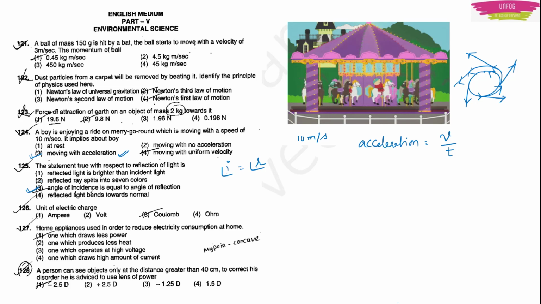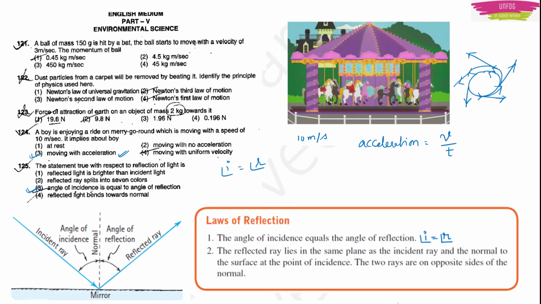See here, the ray which is falling on the mirror is known as the incident ray, and the ray which gets out or is reflected after falling on the mirror is known as the reflected ray. If you draw a perpendicular to that mirror between the incident ray and the reflected ray, you will get angle of incidence and angle of reflection.